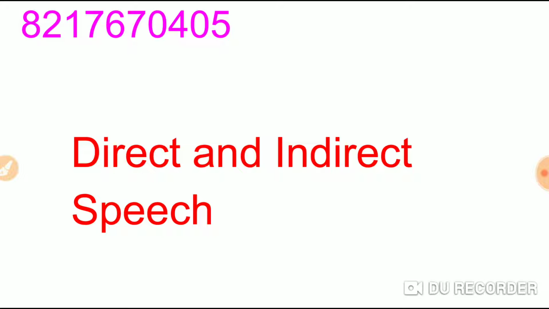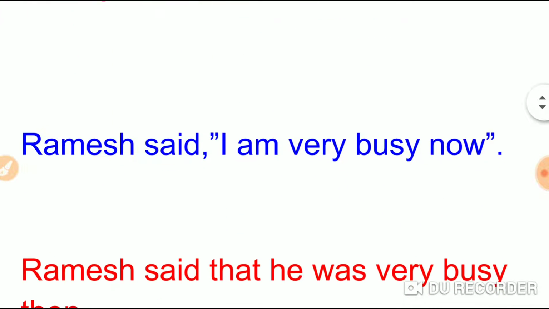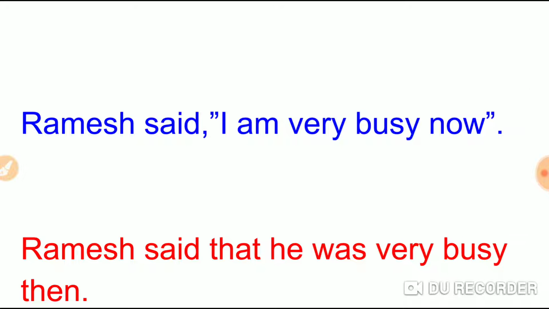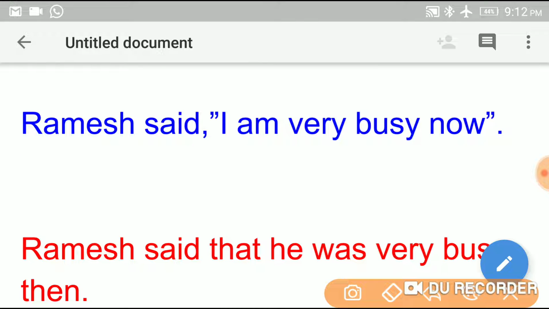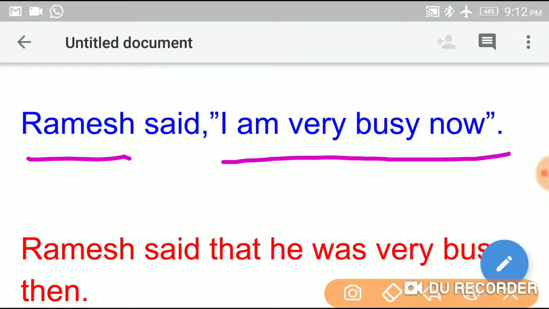Today, I would like to discuss the topic direct and indirect speech. I think you know what we mean by direct speech. Direct speech means the exact words of the speaker, that is, quoting the exact words of the speaker. So here the speaker is Ramesh.